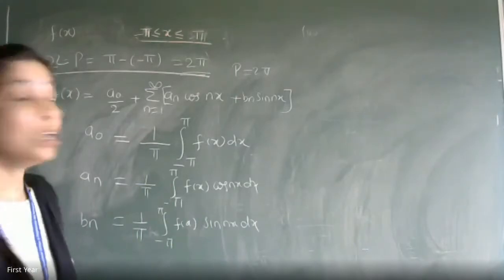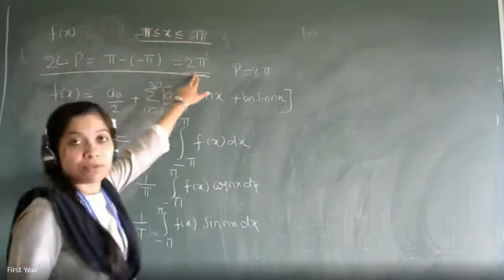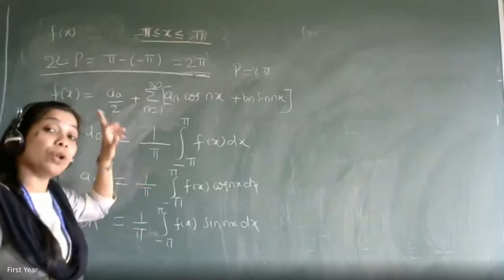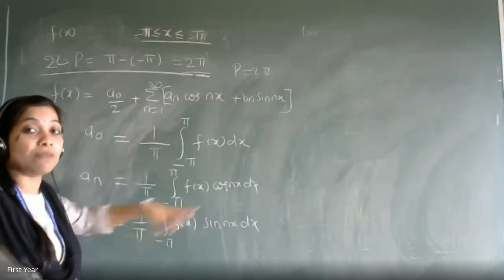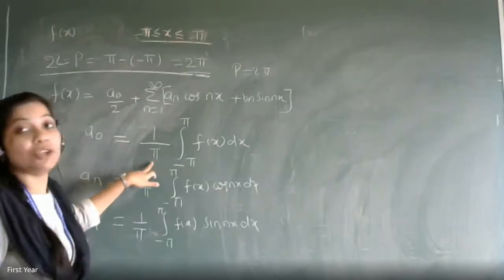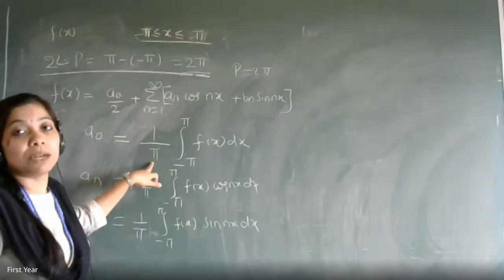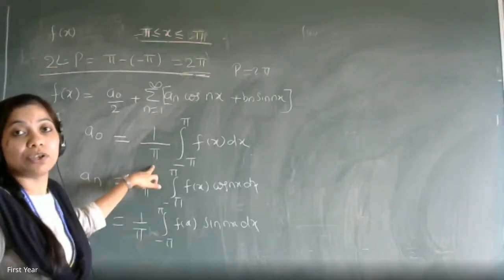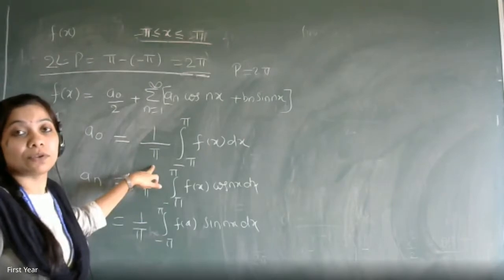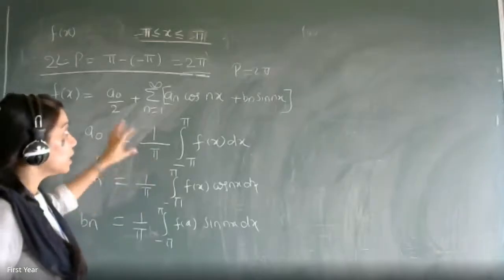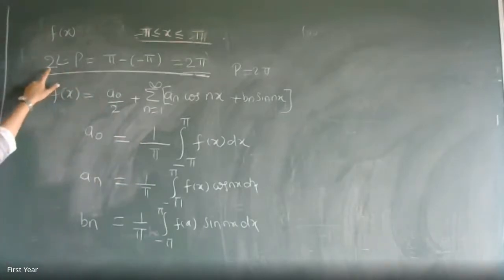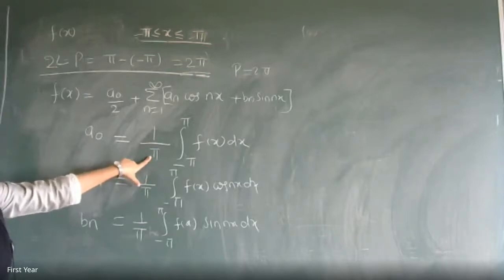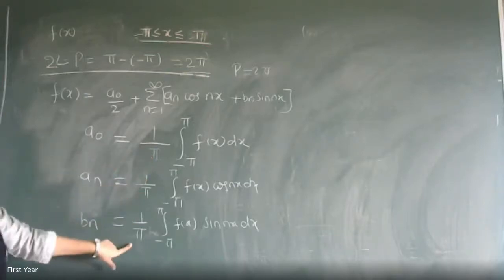But what you have to understand is, what is your total period? Whatever it is, half of it is your coefficient. In the formula for a naught, an and bn that we derived yesterday, we saw how we get that pi. It becomes upper limit minus lower limit, and then 1 by 2 is outside, and then 2 gets cancelled, and we get this pi. Is it okay? In the same way we can prove that if your total length of the period is 2l, the term which comes here is l, half of your entire period. 1 by l. Okay?